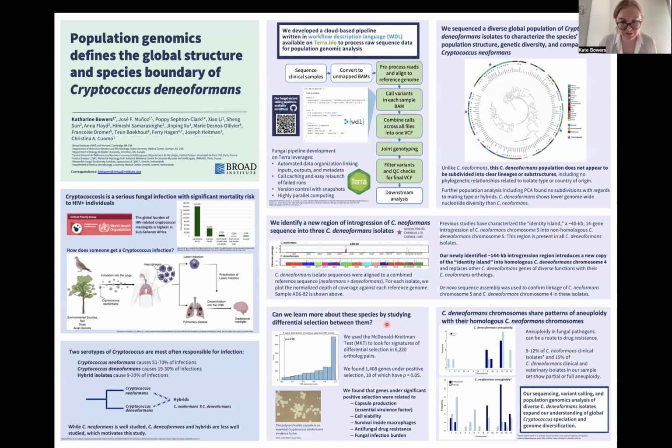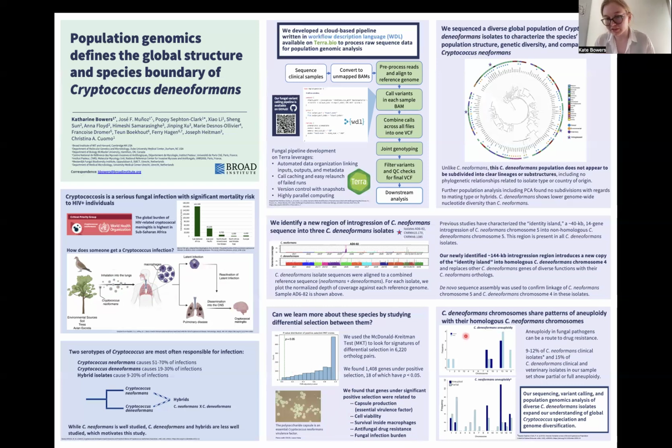Can we learn more about these species by studying differential selection between them? Yes, so we looked at differential selection with the McDonald-Kreitman test, the MKT, and looking at over 6,000 ortholog pairs, we found 18 genes which have significant positive selection. These were related to capsule production, which is an essential virulence factor for Cryptococcus, as well as cell viability, survival inside macrophages, which is essential for infection, antifungal drug resistance, and infection burden. So it's interesting to see what's different between these two serotypes.